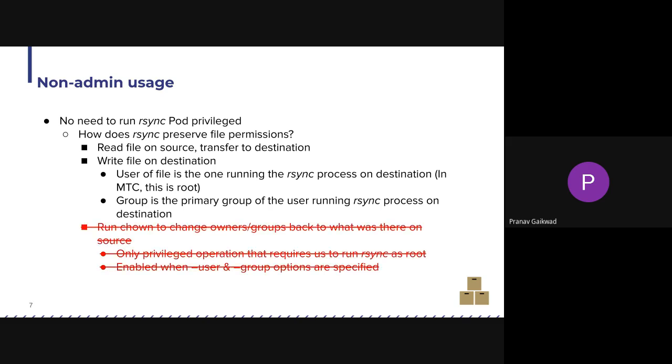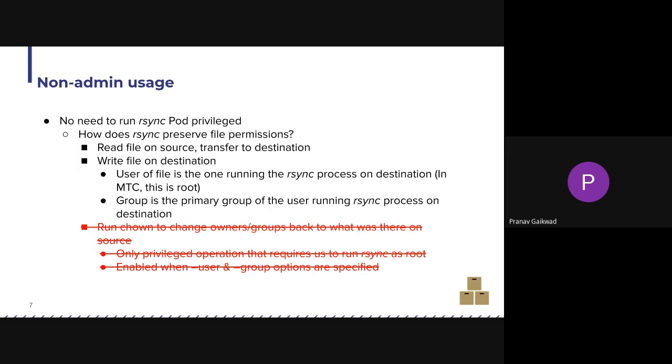But since we don't need to change the permissions, we can basically ignore this step. We can remove that. That can be done by simply removing the user and group options. These options are present in the archive flag in rsync. So basically by getting rid of that, we are asking rsync not to run chown. Then how would that work? Again, same process: read the file on the source, transfer to destination, and write the file on the destination.